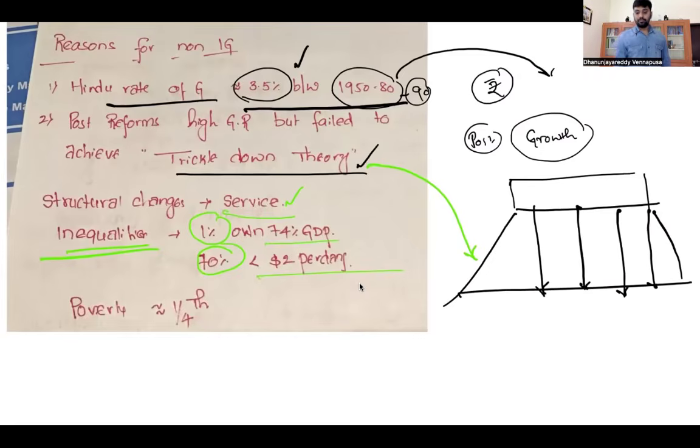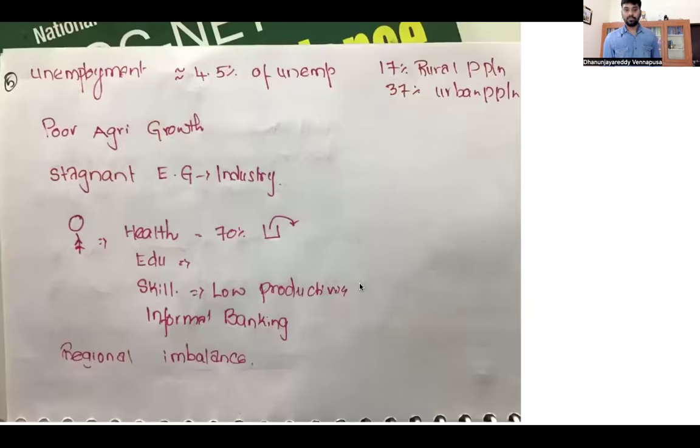Next one is poverty. After 78 years of independence, still one-fourth of the country is under poverty, which means somewhere around 22 crore Indians are under poverty, according to the latest Human Development Report of the United Nations Development Programme. This is according to the UNDP report. As a result, there was lack of inclusive growth.